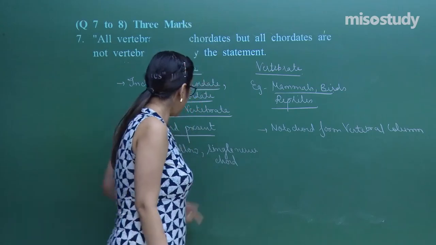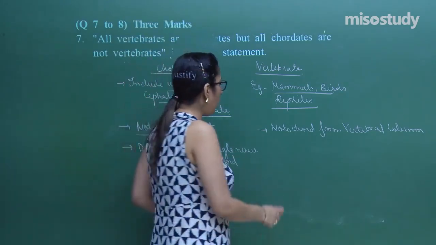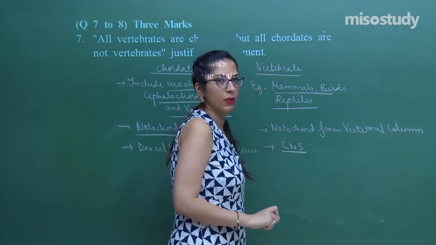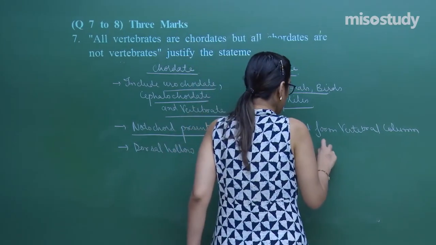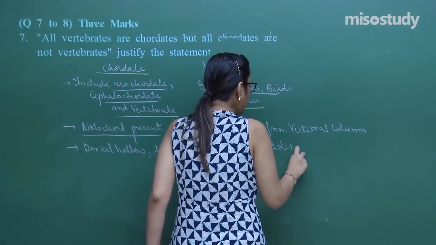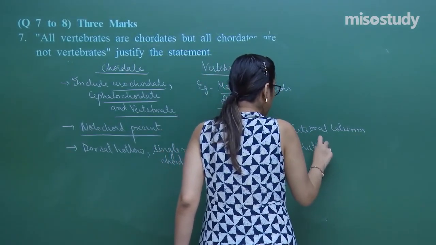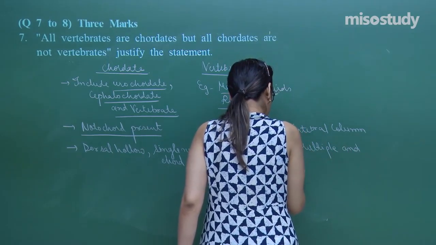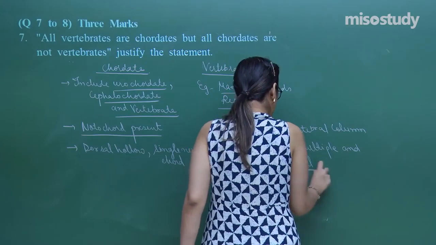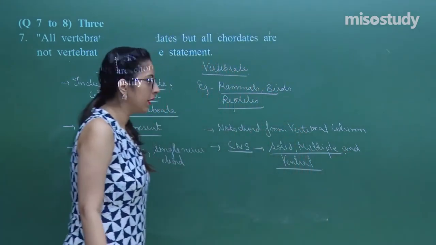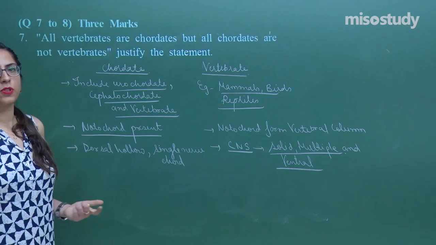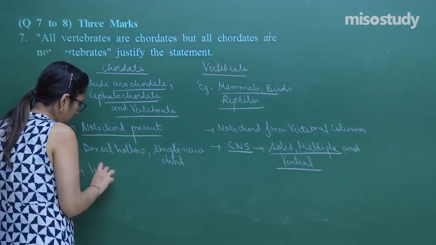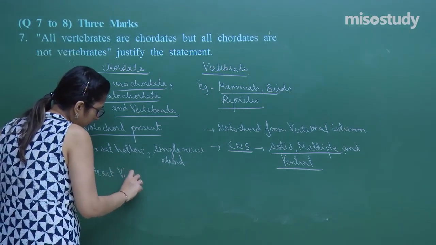In this case, the nerve cord develops into the central nervous system. That is solid, multiple and ventral. These are the group of organisms in which the heart is ventral. Heart is ventral.